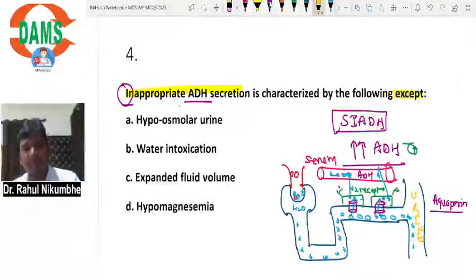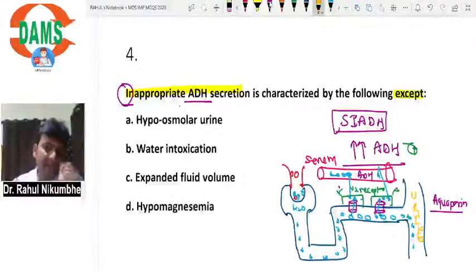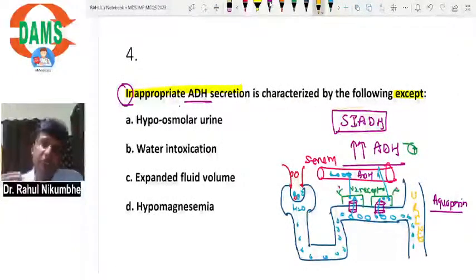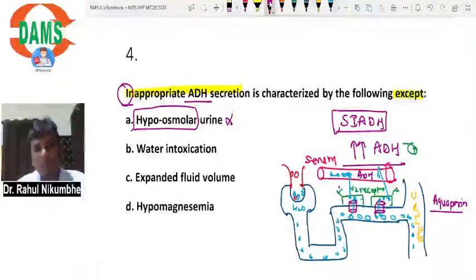So what is the function of ADH? ADH absorbs water from the tubules of the kidney, and water is added to serum. So when ADH increases, water is absorbed from the urine, water will decrease in the urine, and urine will become concentrated, that is, urine will become hyperosmolar. What is the first option? Hypoosmolar. So it is not possible, it is not happening in SIADH.